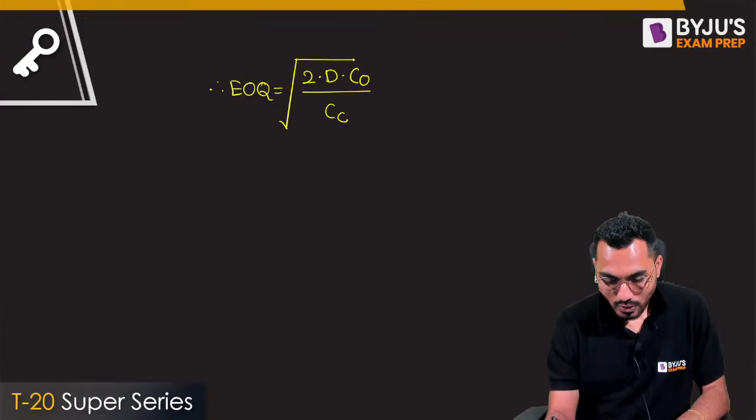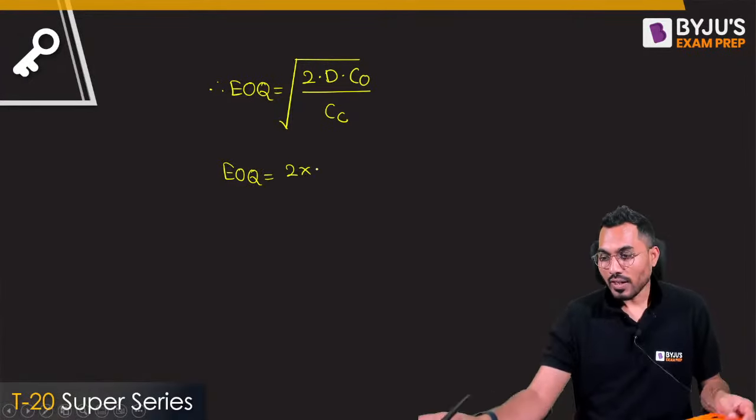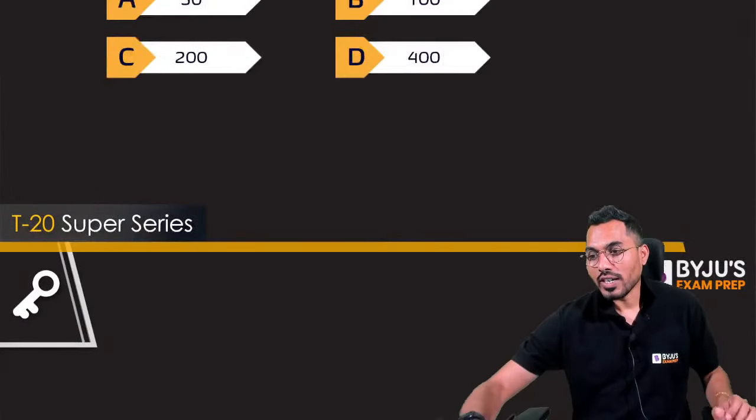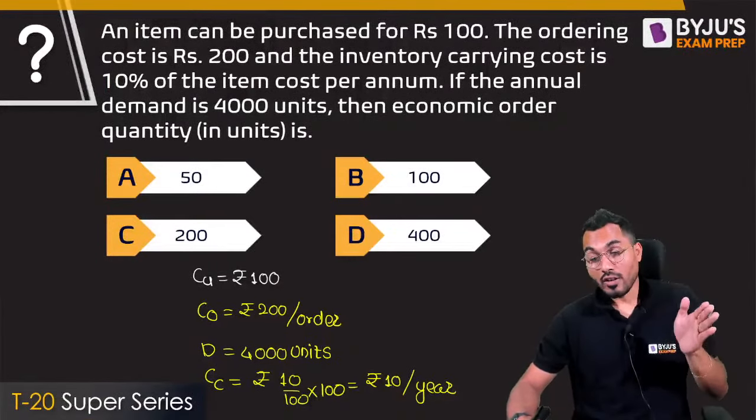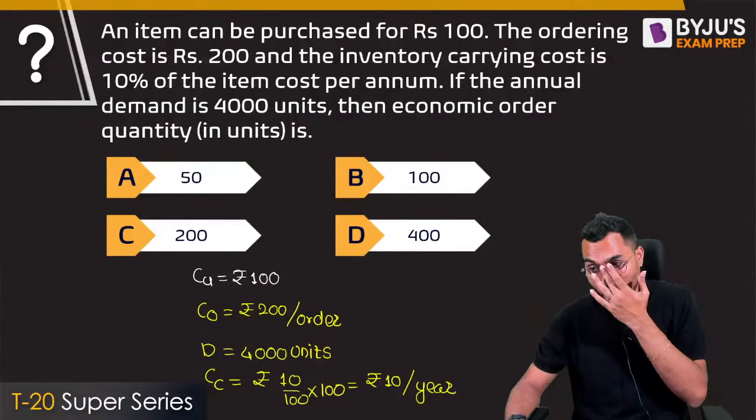Economic order quantity would be like that. So I'll say that economic order quantity is exactly to demand. How much exactly is the demand? So you check what the demand is. Demand is 4,000 units. The unit cost is not required. Ordering cost is 200, right?